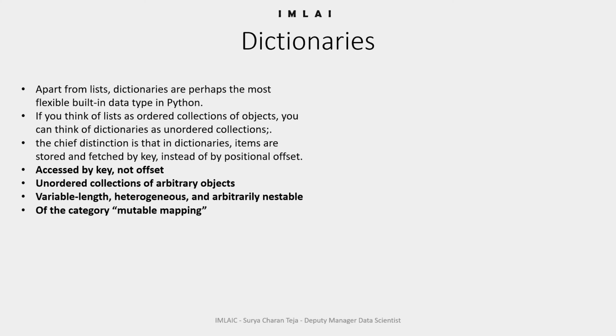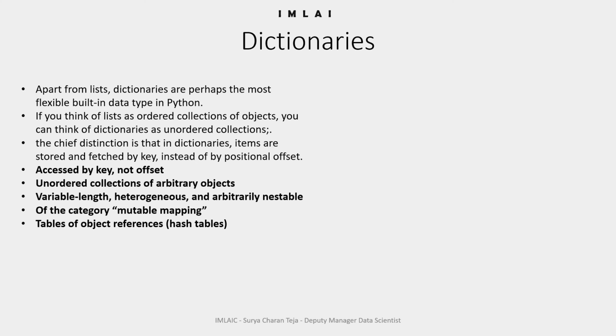And the fourth one is that lists can be changed in place by assigning to indexes, whereas dictionaries can be changed by assigning to keys. That's why these come under the category of mutable mapping.